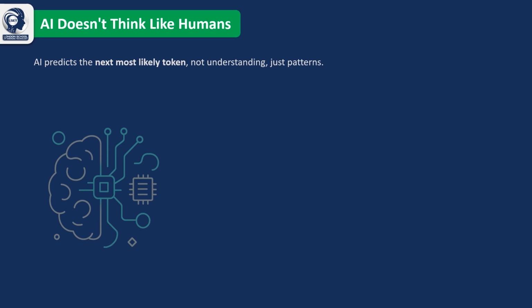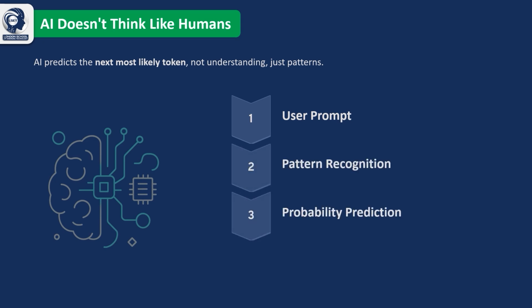The process begins when you provide a user prompt. The AI analyzes the patterns within that prompt, calculates the probabilities of possible next words, and then generates a response one token at a time. This is why the way you phrase a prompt is so important. A clear and well-structured prompt gives the AI stronger patterns to follow, leading to more accurate and relevant responses. Poorly written prompts, on the other hand, can result in vague or incorrect outputs. So while AI may appear to reason like a human, it is actually making highly sophisticated probability predictions based on